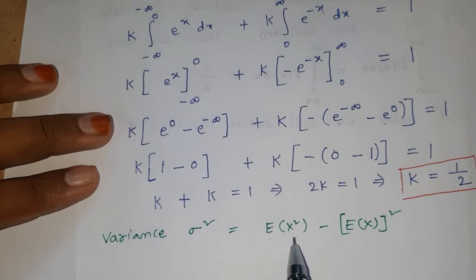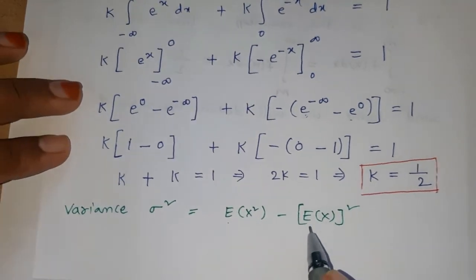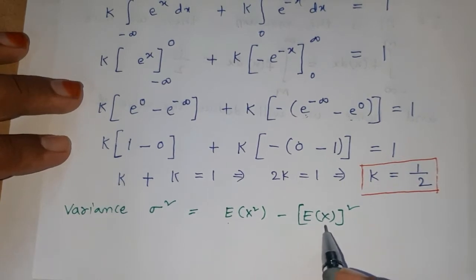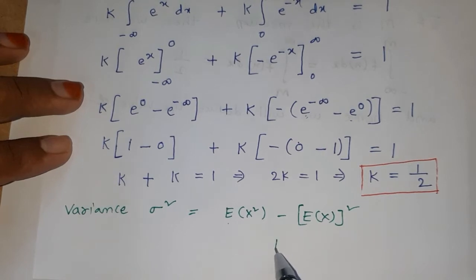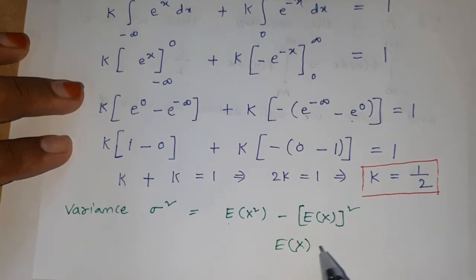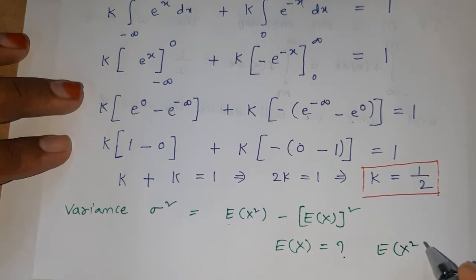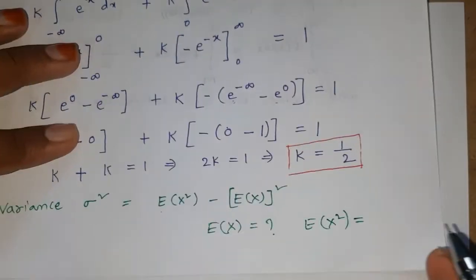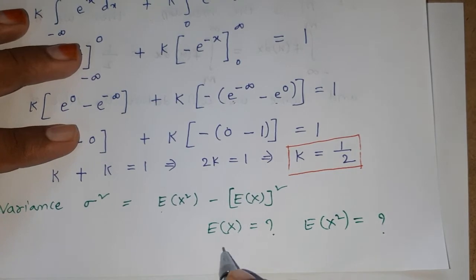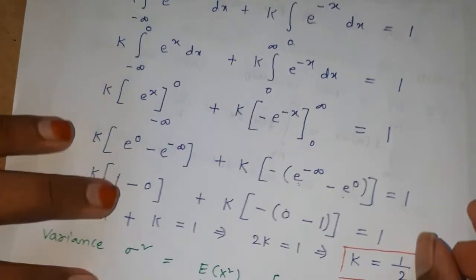Now we have to find out E of x square and also E of x, that is mean. First let us find out E of x.